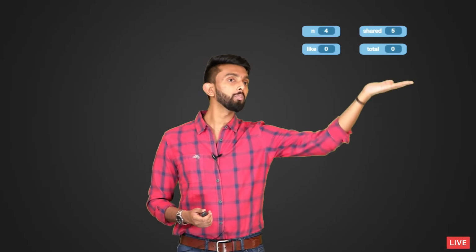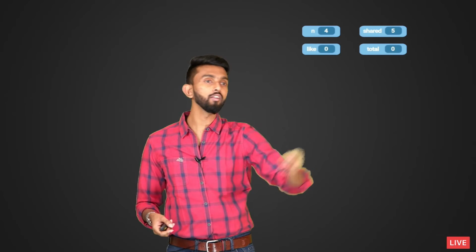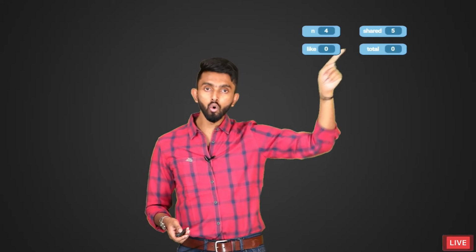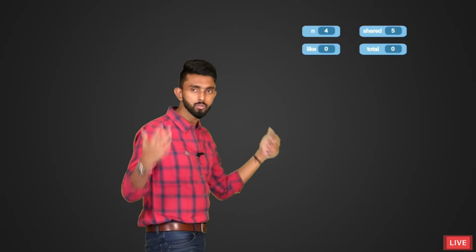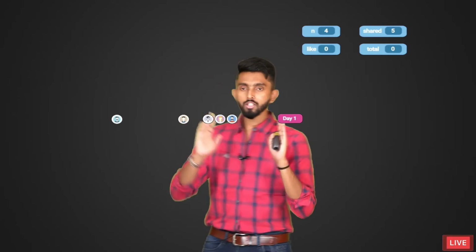Ultimately, at the end of the program, this should have the cumulative likes, total likes from day 1 till day 4. I hope you are able to understand the role each of these variables is going to play. Now, how am I going to do this? Guys, it's very easy. Let us go day wise.